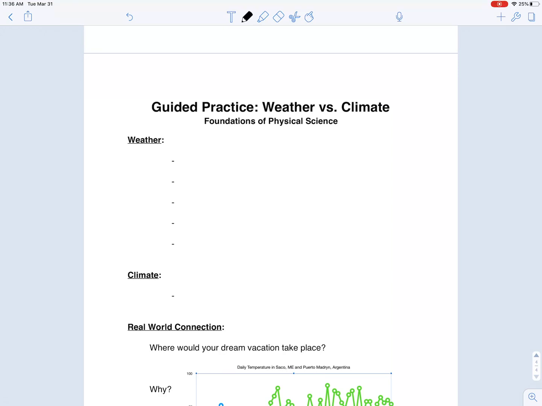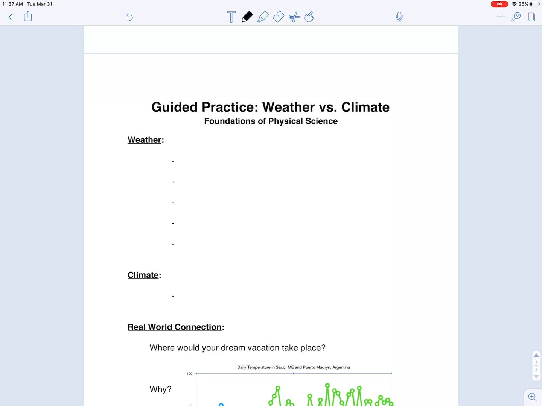We're in this weather unit here, and we really want to clear up any confusion between these two words because I feel like they get used interchangeably quite a bit in our everyday lives and on TV, and we want to really understand what we're talking about when we're talking about climate and when we're talking about weather. So let's jump right in.